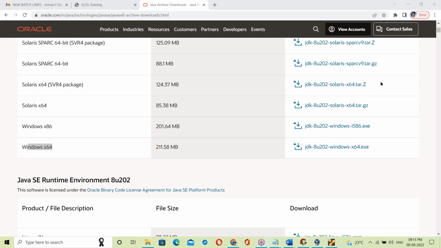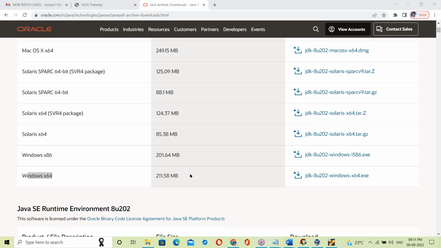About 15 to 16 members are attending here. Out of 16, 12 members have paid, and 3 to 4 members are remaining. For those 12, it's already shared. From the Google Drive you can download the JDK software, your class documents, and all these things.